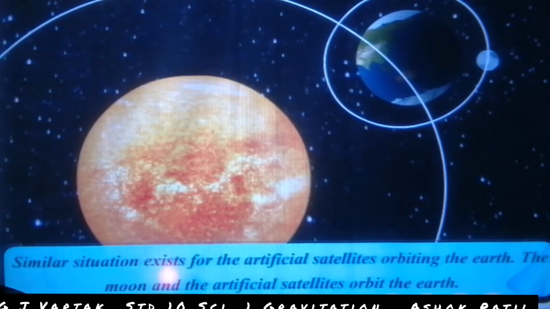A similar situation exists for the artificial satellites orbiting the earth. The moon and the artificial satellite orbit the earth.